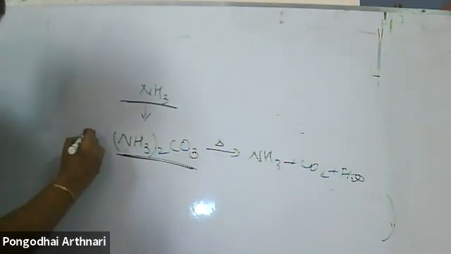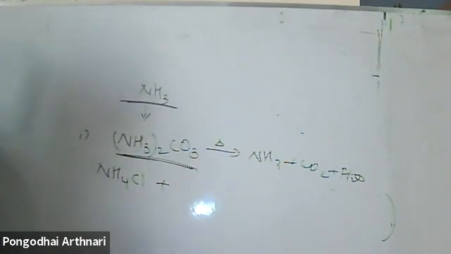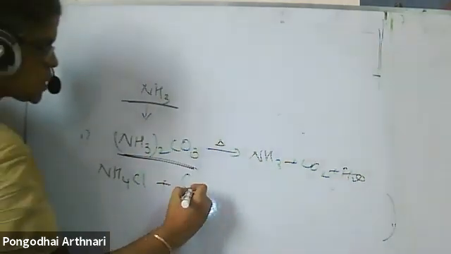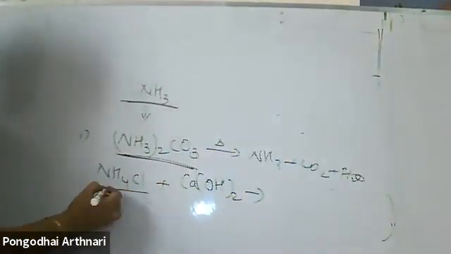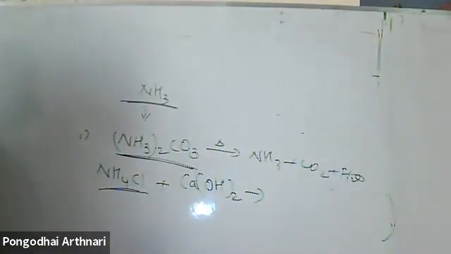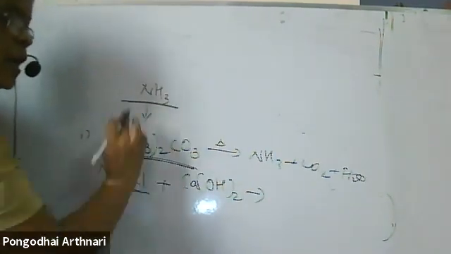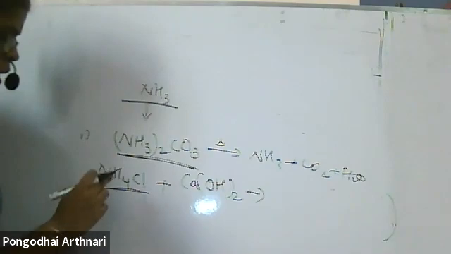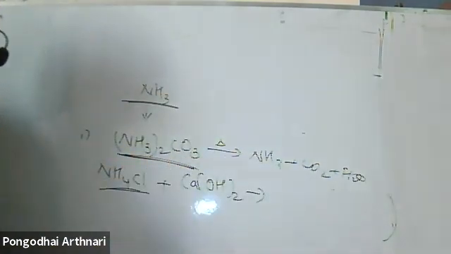Next step. When I talk about ammonium chloride, I'm treating it with calcium hydroxide, because with ammonium chloride, we cannot feel the smell. So it is made to react with some other reagent like calcium hydroxide, a base.